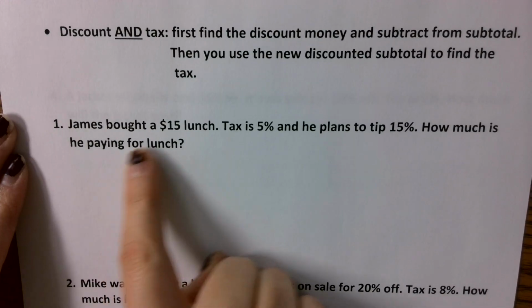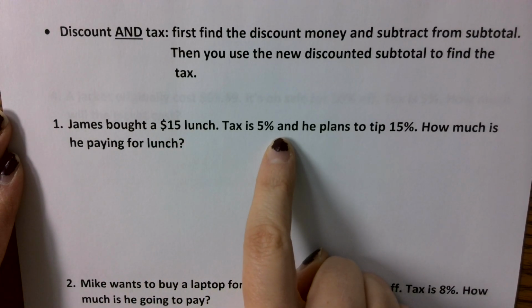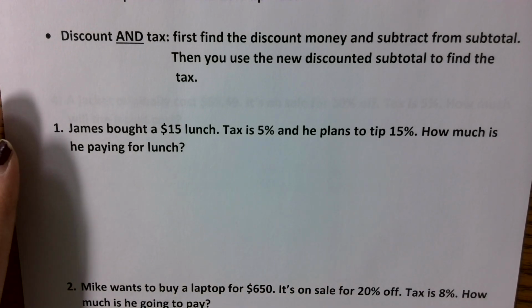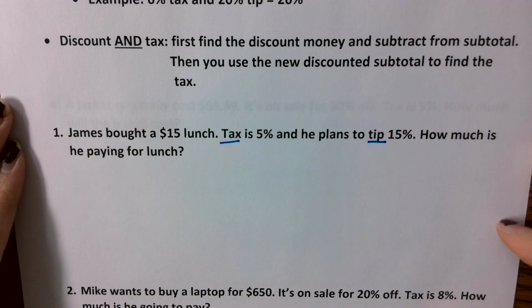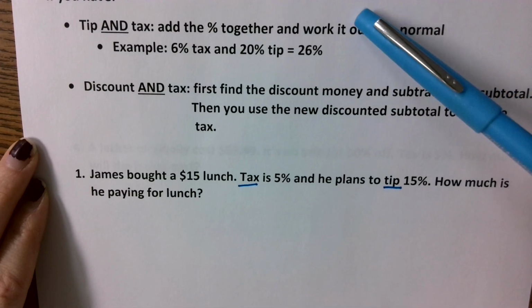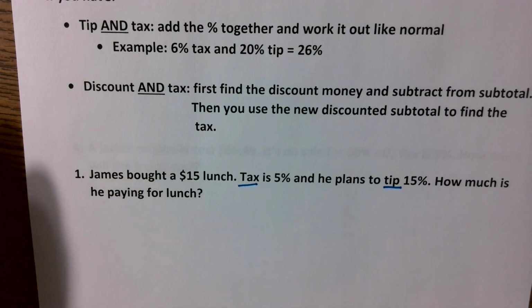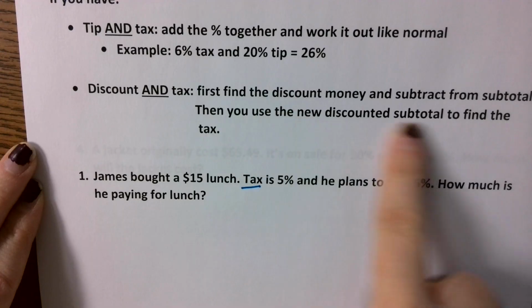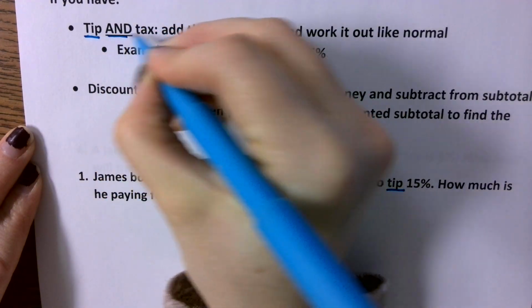Okay, James bought a $15 lunch. Tax is 5%, and he plans to tip 15%. So we have tax and we have tip. Are we talking about scenario 1 or scenario 2? One. We're talking about tip and tax.